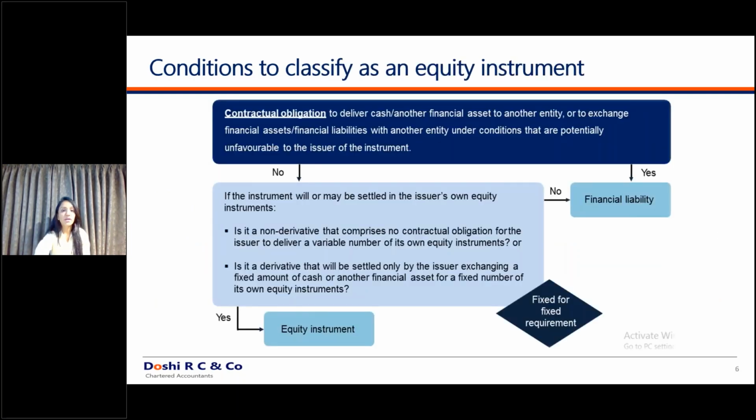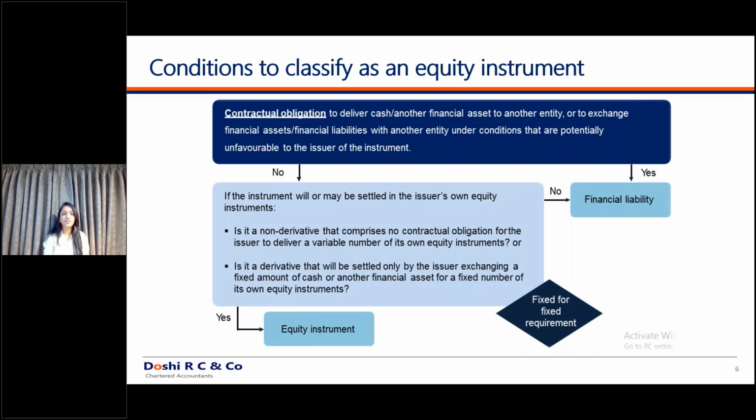Moving ahead to the next part, how to decide whether a particular item is an equity instrument or not an equity instrument. The first thing that we discussed is whether it is redeemable or not redeemable, which decides whether it is an equity or a liability. Why did we decide a redeemable preference share is a financial liability? Because in the definition of financial liability, it has been said that if you have an obligation to settle anything in cash, since your preference shares are redeemable, as on a reporting date you have an unavoidable obligation to deliver the cash against the preference shares.